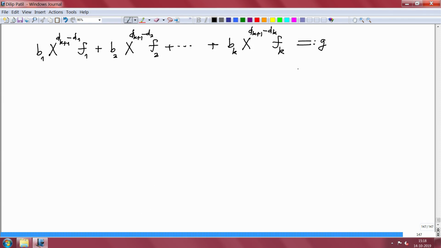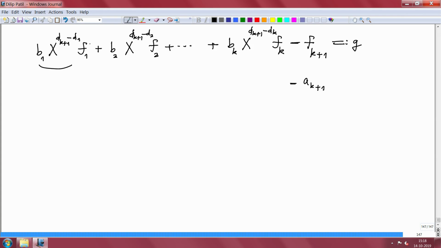So first of all, note that I have to subtract it from here. From Fk plus 1 you subtract this, or from this you subtract Fk plus 1, that doesn't matter. Call this G. Then what is the leading term of Fk plus 1? That is Ak plus 1. And what is the leading term here? This is minus. Now all these terms have become degree dk plus 1, because F1 has degree d1.